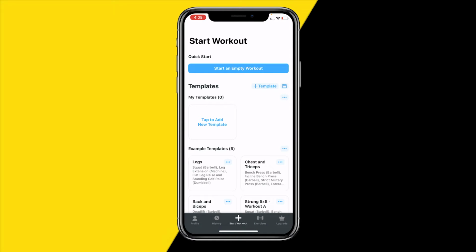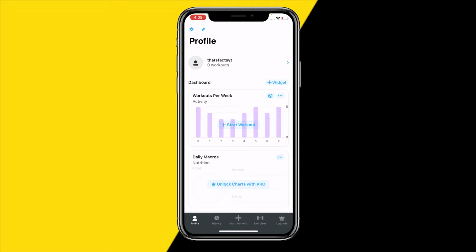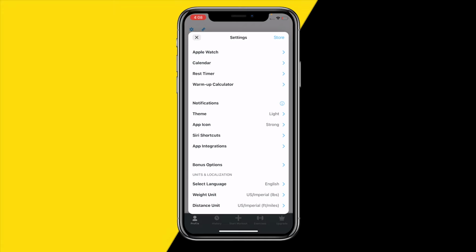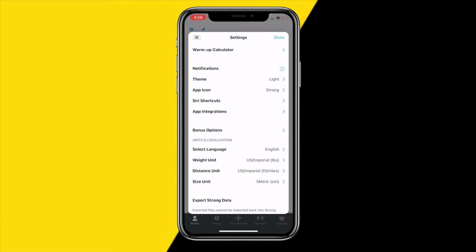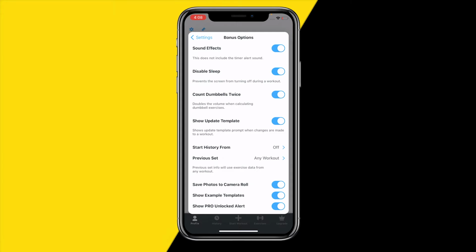Once you've done that, go to the bottom left corner of your screen at Profile, and then go to the top left corner of your screen and click on that settings icon. And once you've done that, you want to just scroll a little bit down till you find bonus options right here. And if you click on that, here you can simply disable all sound effects. So if you find those sound effects irritating, you can just simply disable that. And that's literally all you need to do.